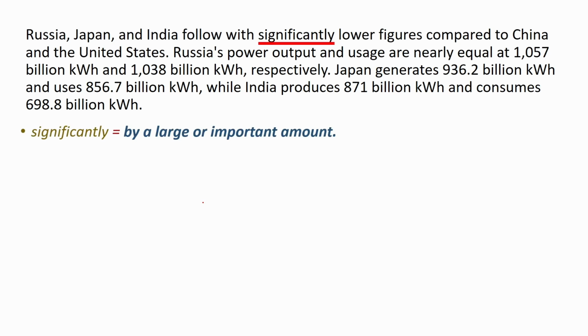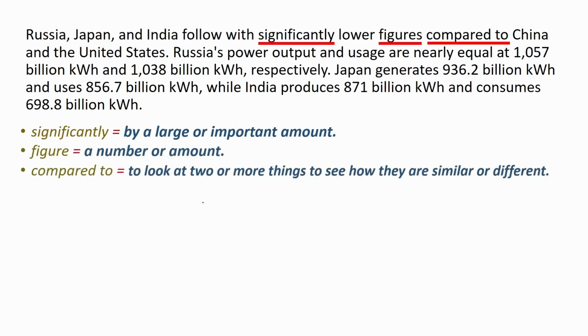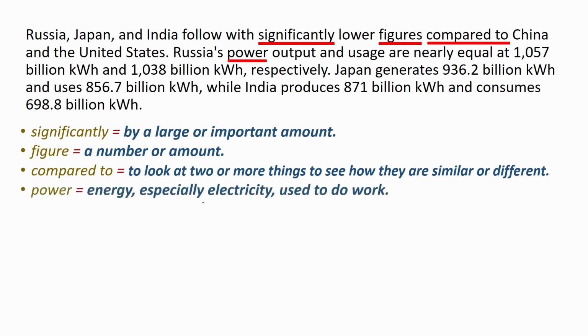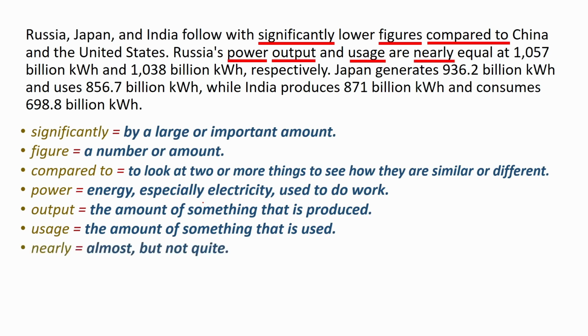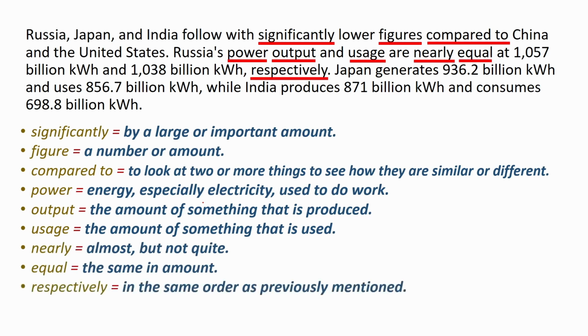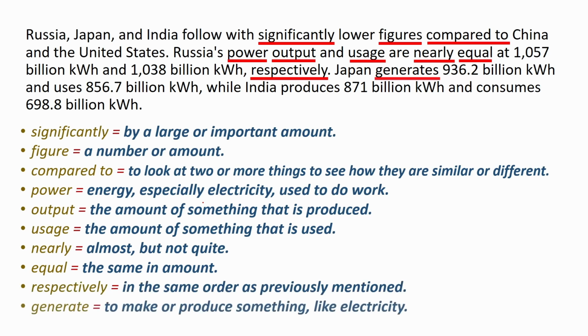Significantly: by a large or important amount. Figure: a number or amount. Compared to: look at two or more things to see how they're similar or different. Power: energy, especially electricity, used to do work. Output: the amount of something that is produced. Usage: the amount of something that is used. Nearly: almost, but not quite. Equal: the same in amount. Respectively: in the same order as previously mentioned. And generates: to make or produce something like electricity.